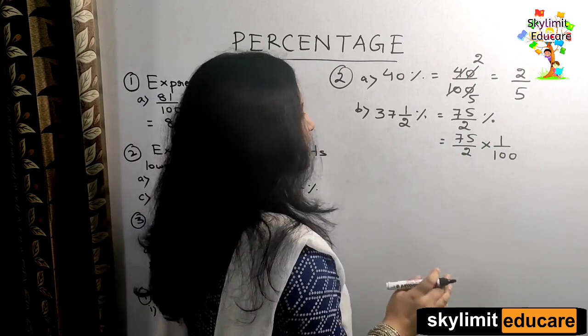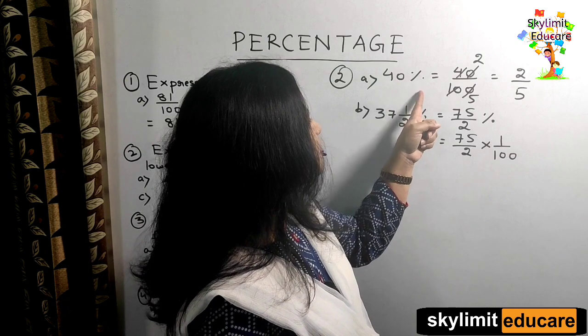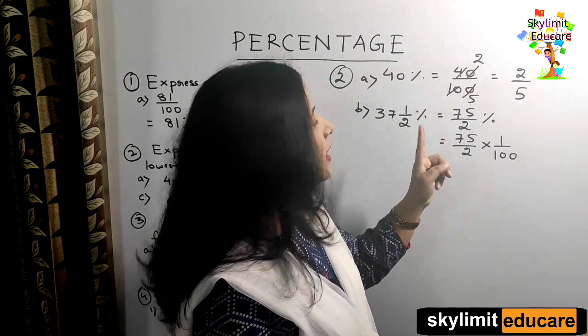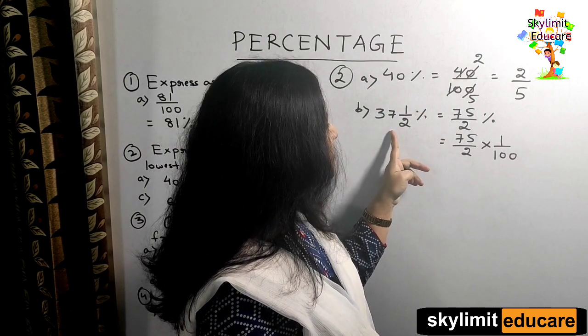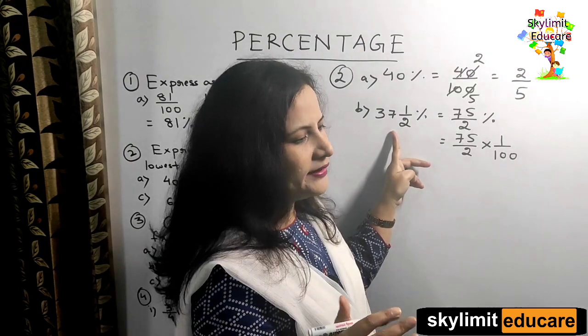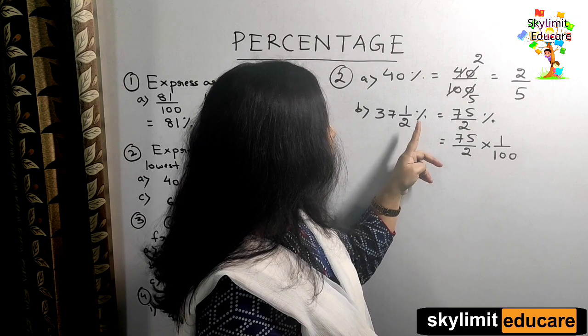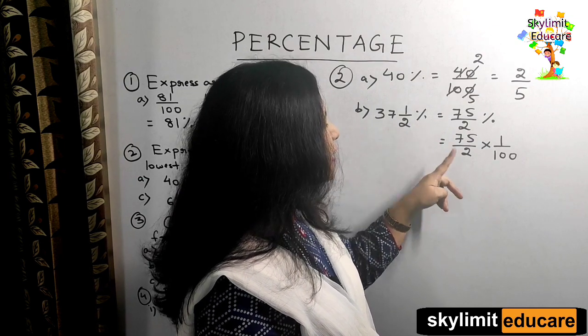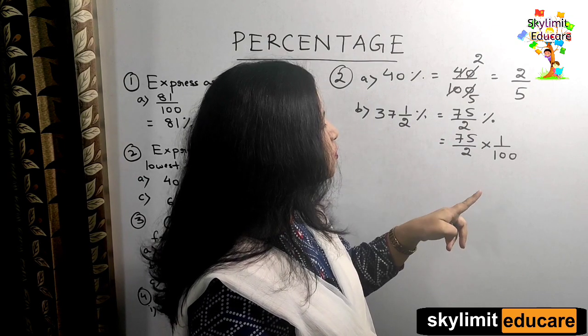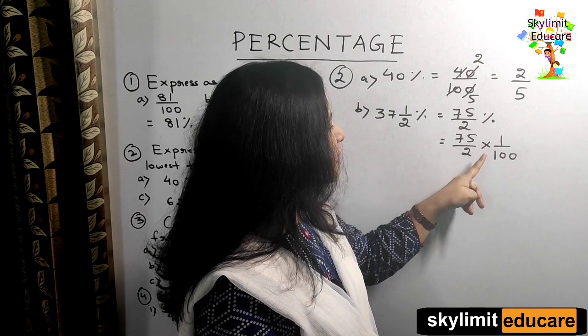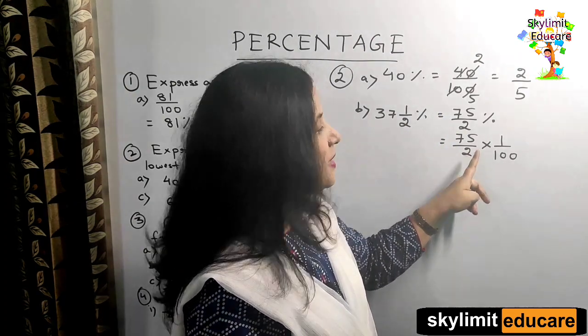When you have a whole number, students, you can easily write by 100. But remember, when you get a fraction like this is the point where many students tend to make mistakes, so you don't make that mistake. Whenever you get a fraction as a percentage and you're asked to convert it, what are you supposed to do? Write down the fraction multiplied to 1 by 100. It is same as by 100.